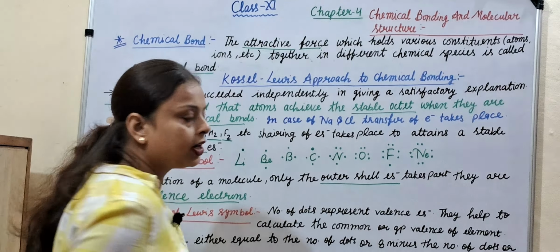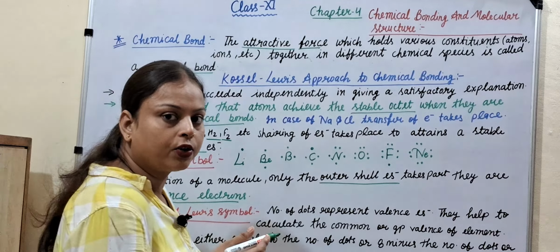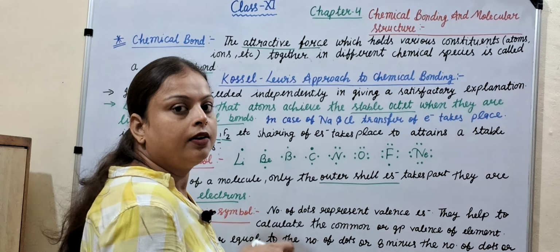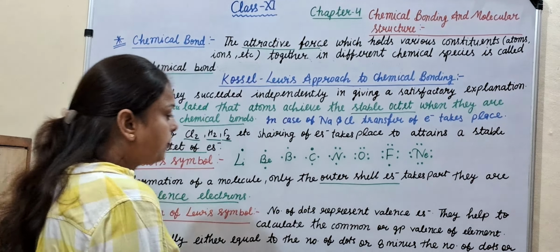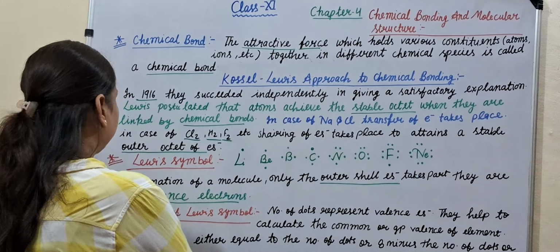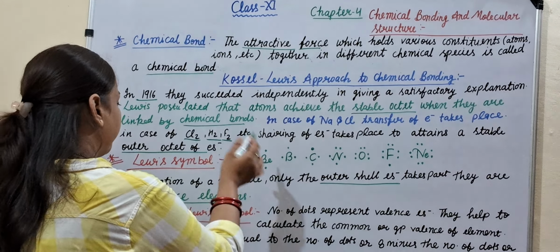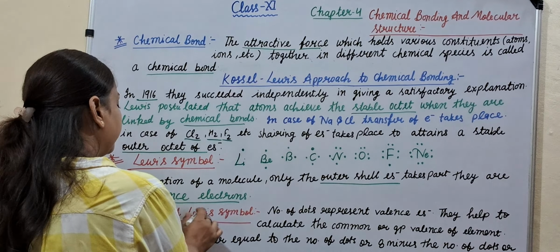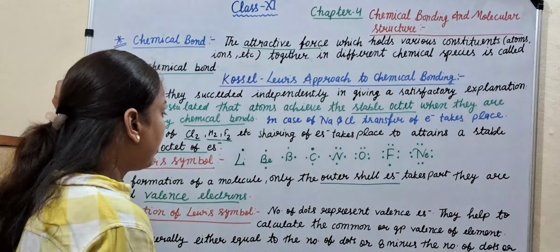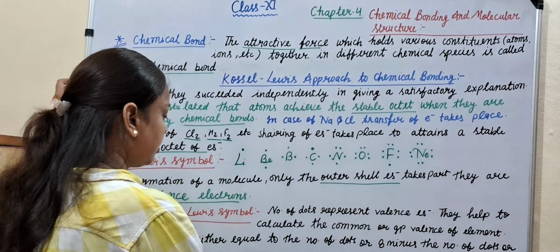Only outer shell electrons take part. Inner shell electrons stay in their normal position. This is the Lewis symbol. Now come to the significance of the Lewis symbol. What is the significance of this symbol?